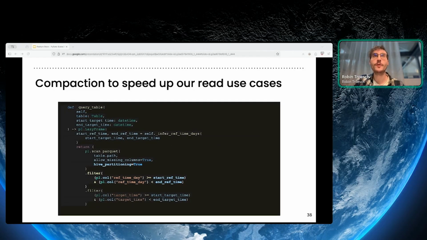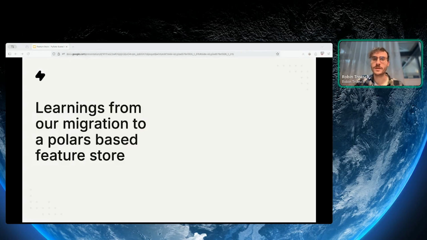And we just need to add on our scan Parquet file a filter, still lazy. By enabling the Hive partitioning, Polars was able to know which partitions it can keep or which partitions it should remove based on this ref time day. We have a way to infer that, okay, I want to make predictions between this ref time and this ref time, or the start and end time. This is approximately the partitions that I want to load. And this is why we introduced this new filter.